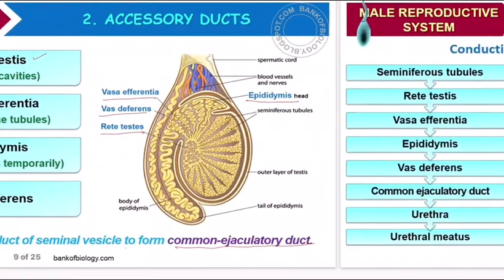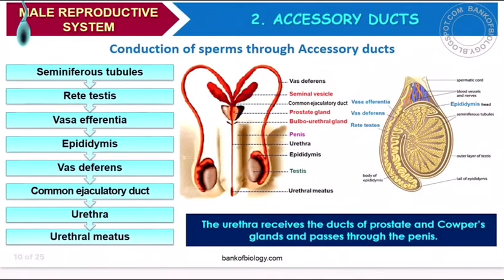What do you mean by common ejaculatory? Through this duct there will be flow of sperms in the form of semen as well as urine. That's why we say common ejaculatory duct. Continuing with accessory ducts, we have the conduction of sperms through them. These are the seminiferous tubules, and they form the rete testis. From rete testis there is formation of vasa efferentia.